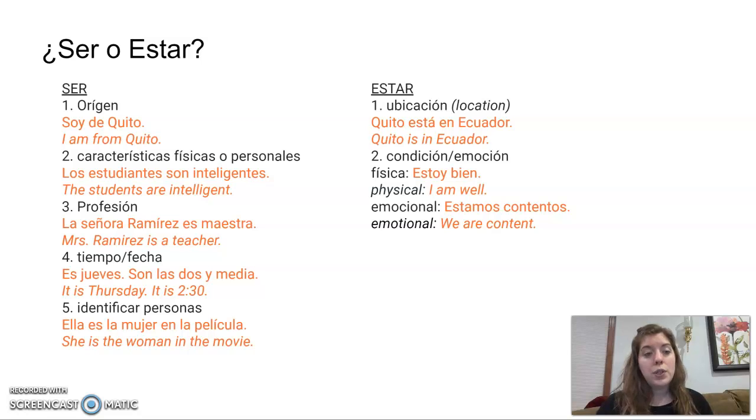So hopefully that helps you to determine between the use of ser and estar. And the truth is it just does take some practice, because in English to be is used in all of these different cases, and we don't have a distinction between these different types of being. So it will take some practice. Don't get discouraged when you make mistakes. The more you hear it and use it, the easier it will become.